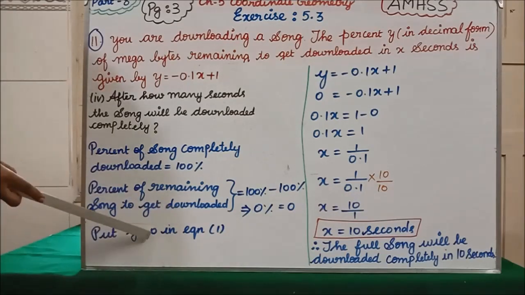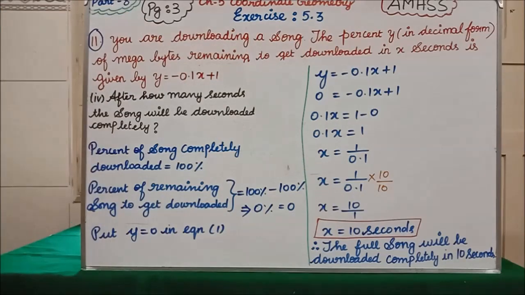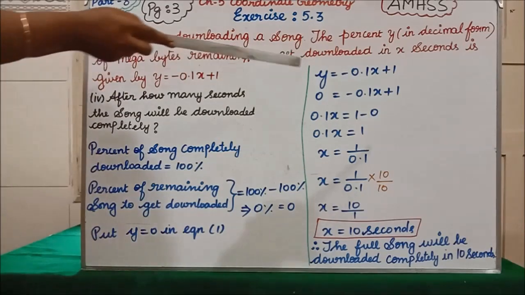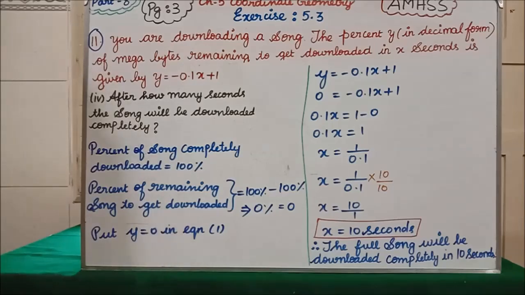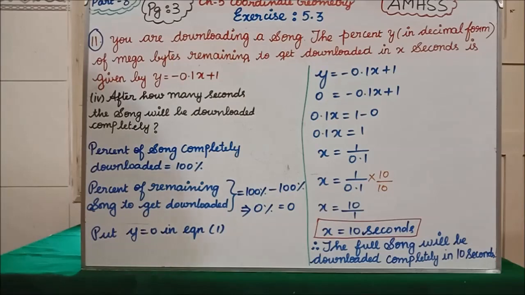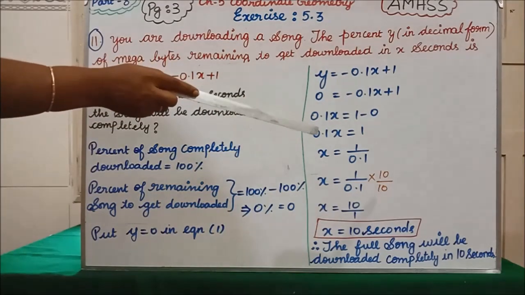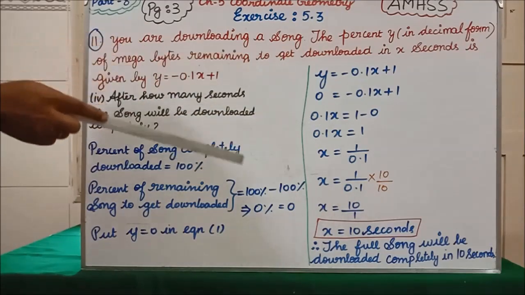In the place of y, put 0: 0 equals minus 0.1x plus 1. This x term, if it comes to this side, becomes positive: 0.1x equals, if the 0 goes to that side, it becomes minus, so 0.1x equals 1. x equals 1 divided by 0.1.